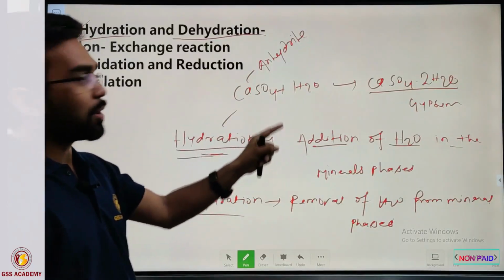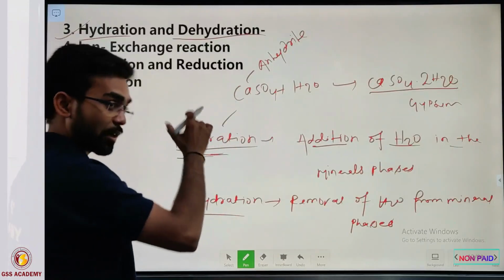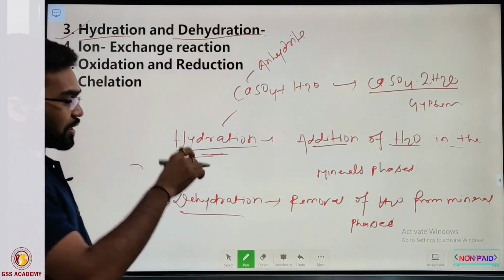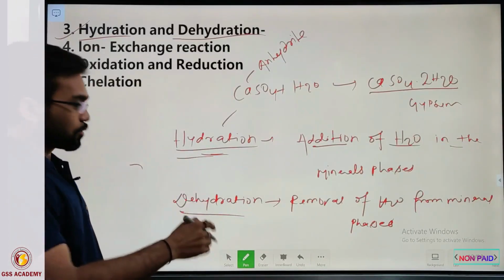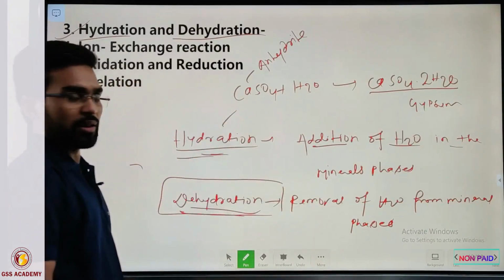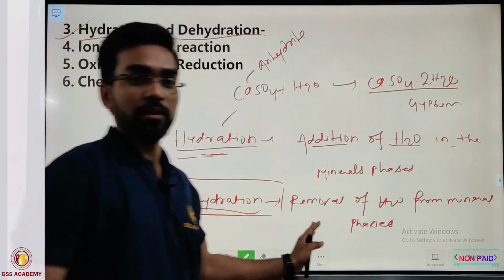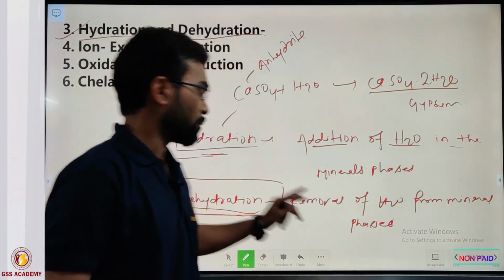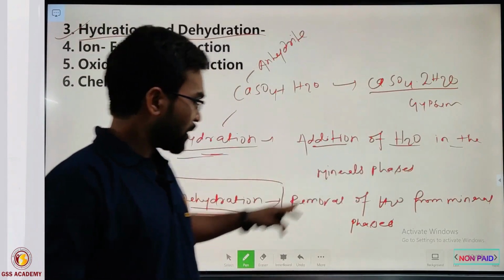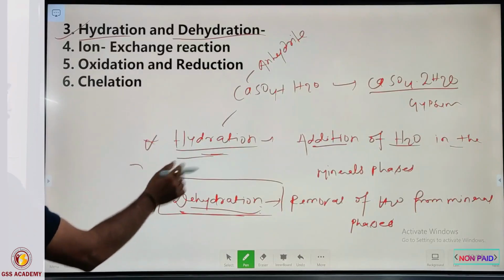Dehydration is not a normal condition, because we generally do not find dehydration in mineral phases. Why? Because if weathering is taking place, some water is always present there. So dehydration is not normal behavior. It is not generally found in minerals in terms of weathering and erosion, because a small amount of water is always present. So hydration is a very common phenomenon, but dehydration is not. So this is simply hydration and dehydration.